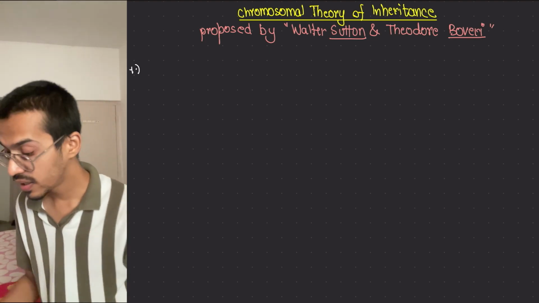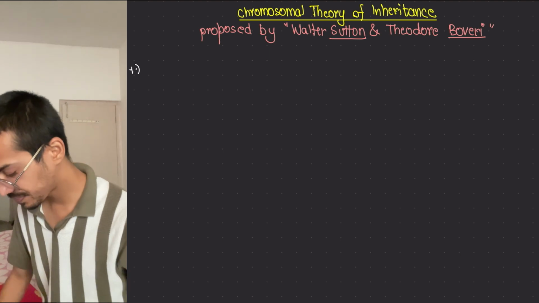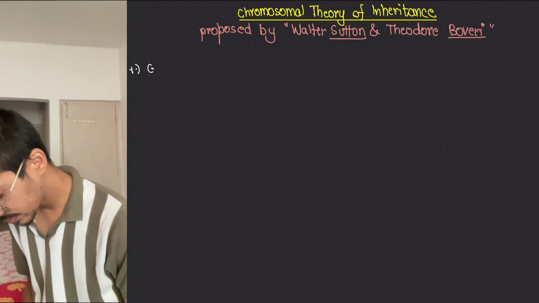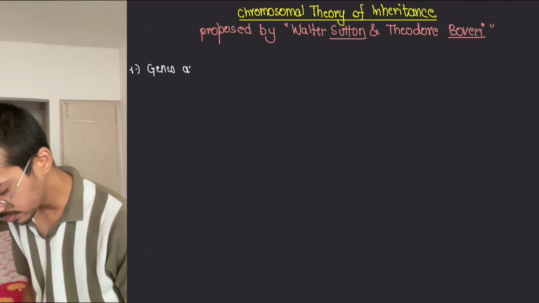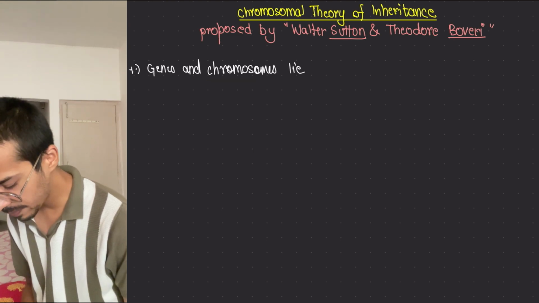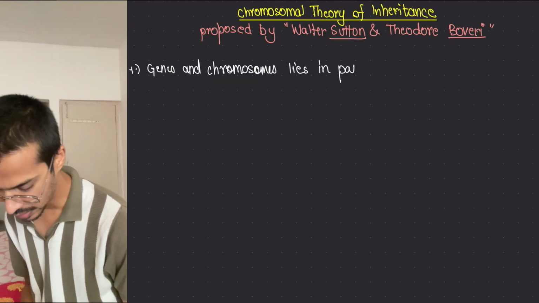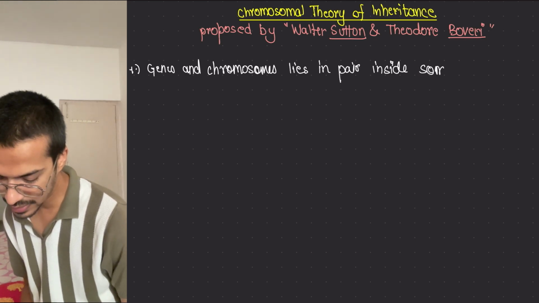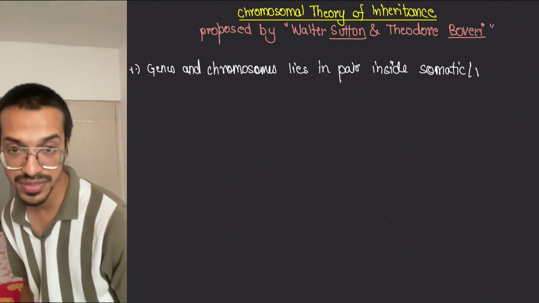First point is clear. Can I write this first point? So the first point says that genes and chromosomes lie in pair inside somatic or vegetative cells.